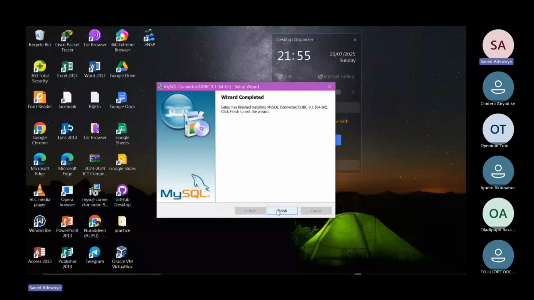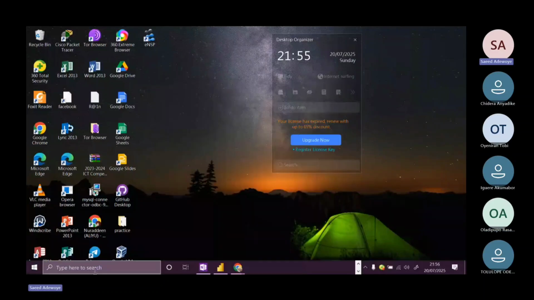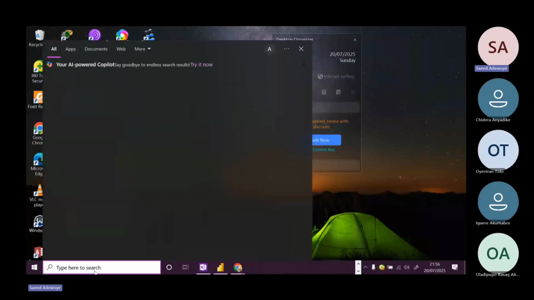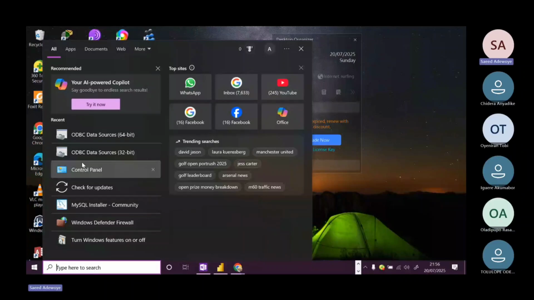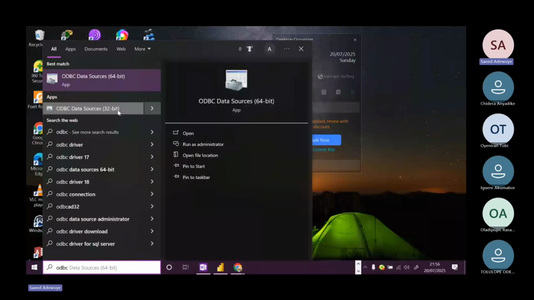And that's all. After you've installed it, come to your search bar over here on your Windows. As you can see, this ODBC data source, you can type it out, ODBC. Whenever you type ODBC, you will find that you have one of 64 bits and one of 32 bits. This is the one we're working with. Our system is 64 bits, so we'll click on it.